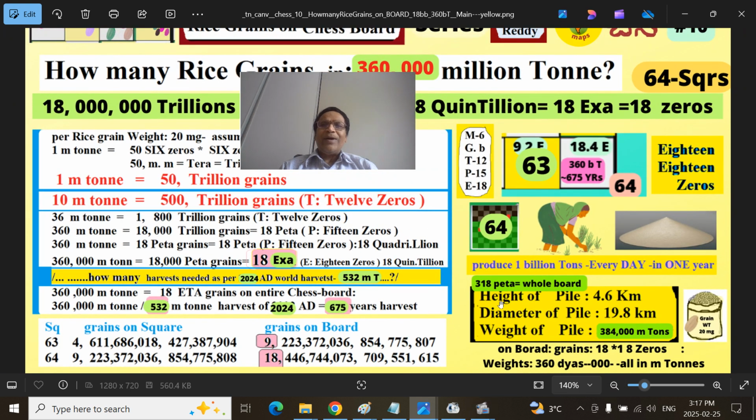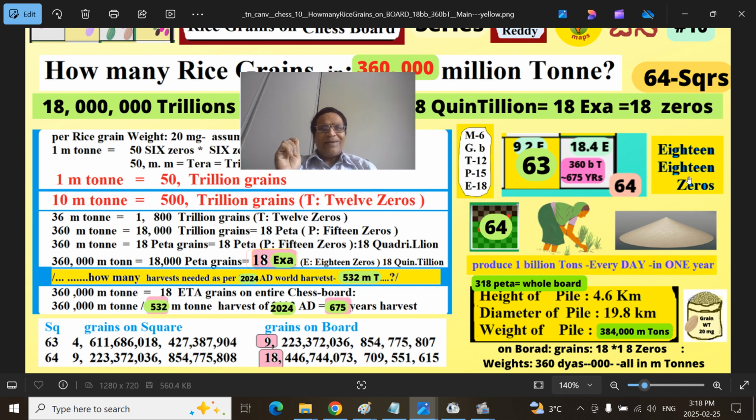So what we are trying to show is mega, giga. Giga is a billion. This is the tera, peta, and exa: 18, 15, 12, 9, and 6 zeros. That means the entire chessboard, including all 64 squares, will have 18 followed by 18 zeros grains.